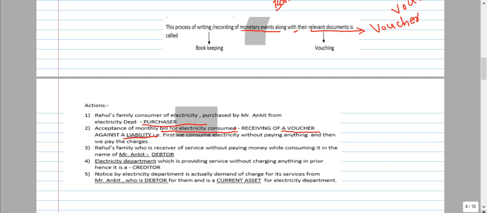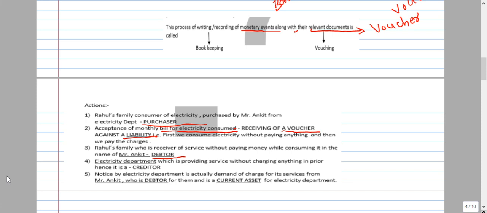Debtor means, from the electricity board's point of view, the electricity board has to get the amount from Ankit's father. So Ankit's father has to make the payment to the electricity board. So here Ankit's father is the debtor of the electricity board. That's very important.